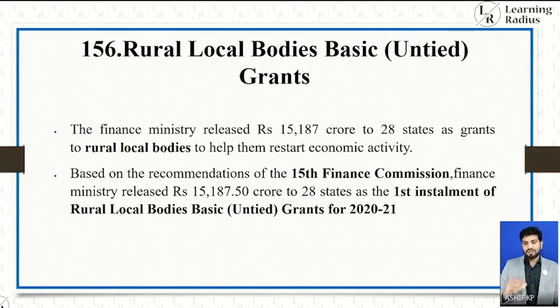Next is rural local bodies basic untied grants. The Finance Ministry released Rs 15,187 crore to 28 states as grant to rural local bodies to help them restart economic activity. Based on the recommendation of the 15th Finance Commission, the Finance Ministry released Rs 15,187.50 crore to 28 states as the first installment of rural local bodies basic grants for 2020-21.